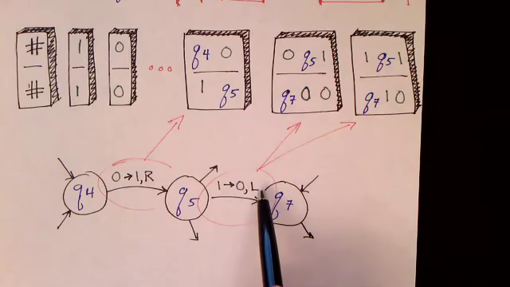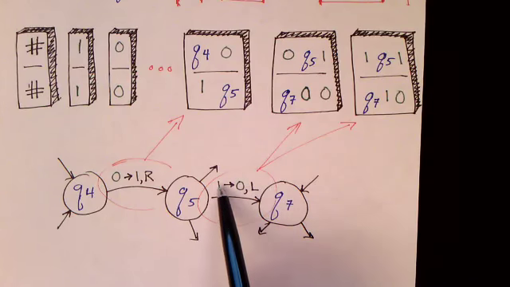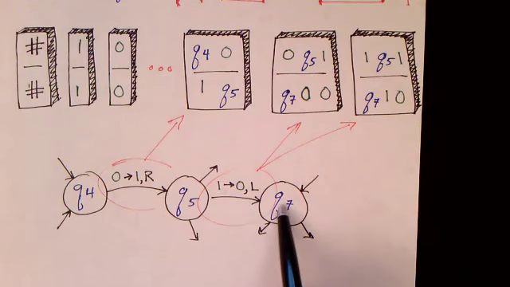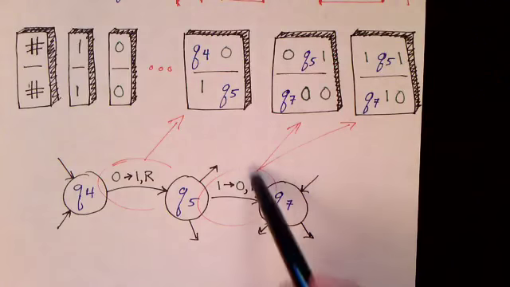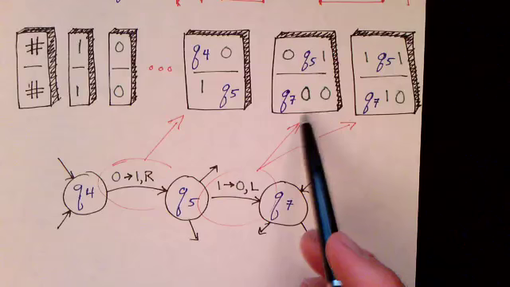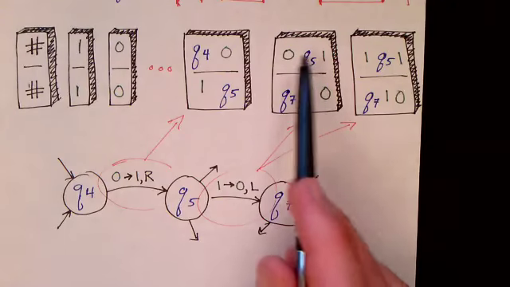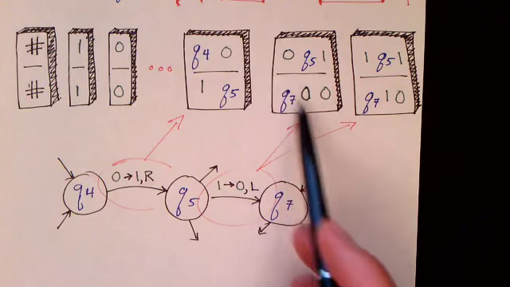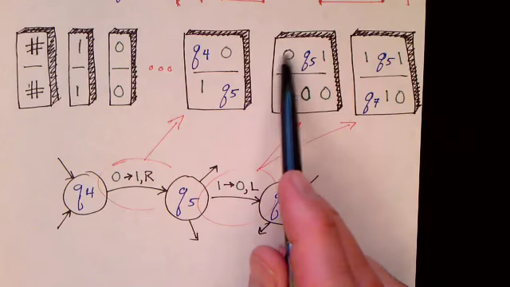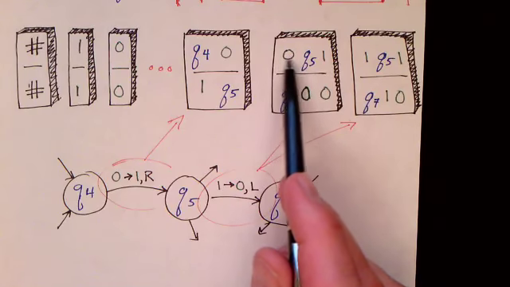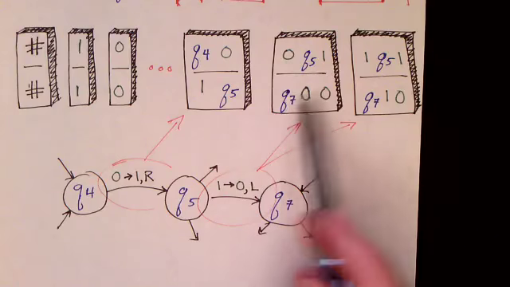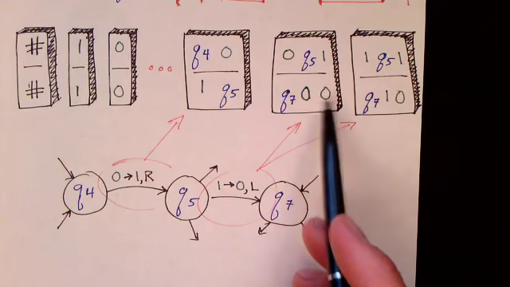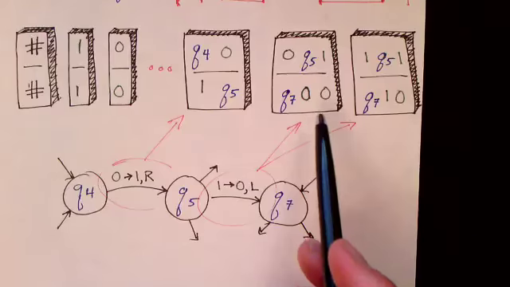And here's a transition that moves to the left. It reads a 1, replaces it with a 0, and goes from Q5 to state Q7. For this transition, we need to create one tile for every symbol in the alphabet. Here, since we need to move Q5 over to the left, we need to move it past whatever symbol is here. And so we create a tile for 0 and a tile for 1. Here we're assuming our tape alphabet just consists of 0s and 1s.